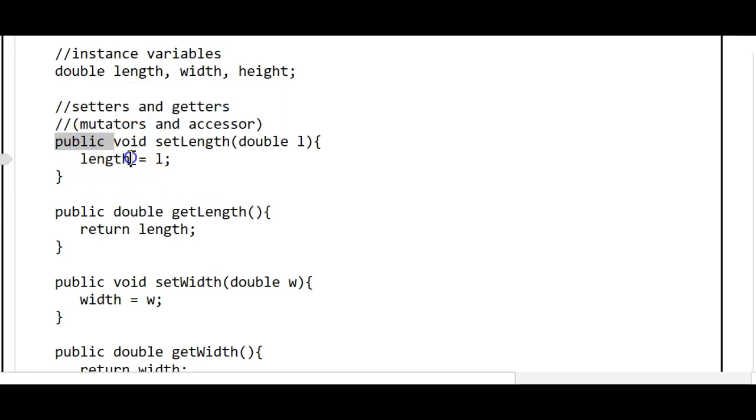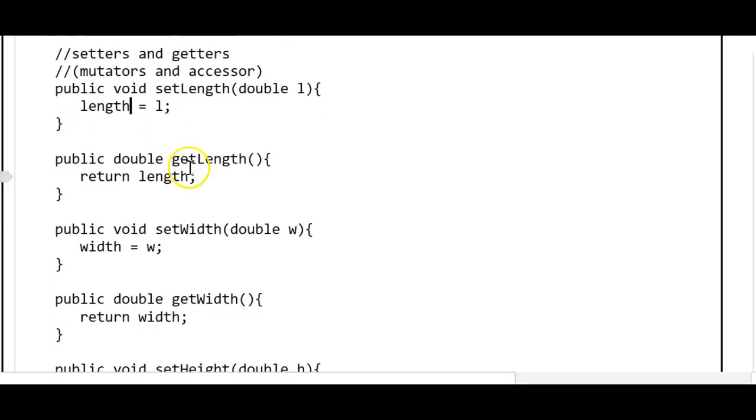And here, let's go ahead and declare it as public, because we'll want to call this method in a different class later on. Here's our getter or accessor method for that length instance field. The getter method starts with the word get, followed by the name of the instance field, so this one is getLength, and the parameter list is empty.